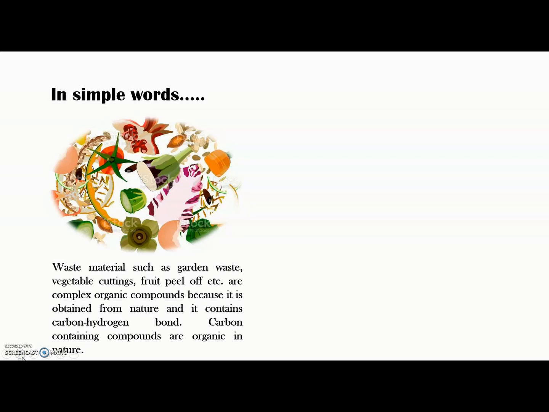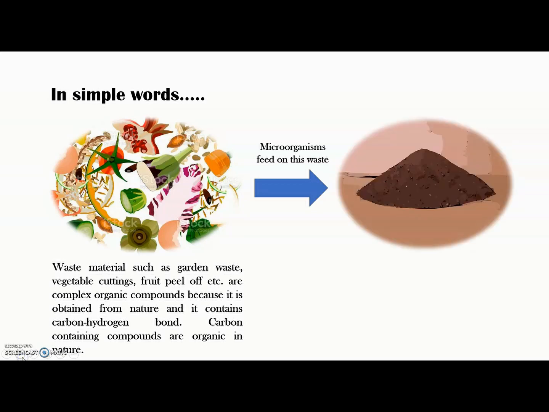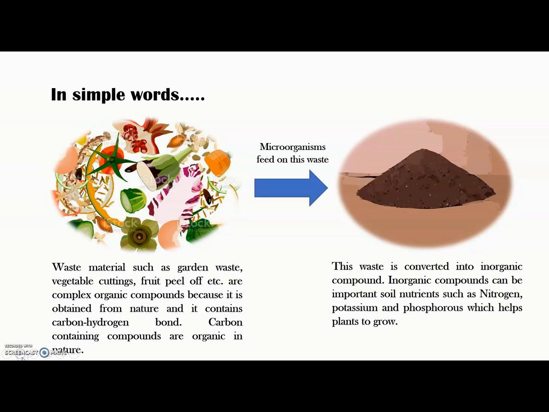So waste materials such as garden waste, vegetable cuttings, fruit peel-offs are complex organic compounds which are to be converted into simple inorganic compounds. Now microorganisms feed on this type of waste and they convert it into simple inorganic compounds, soil nutrients such as nitrogen, potassium, phosphorus, which are helpful for the soil.